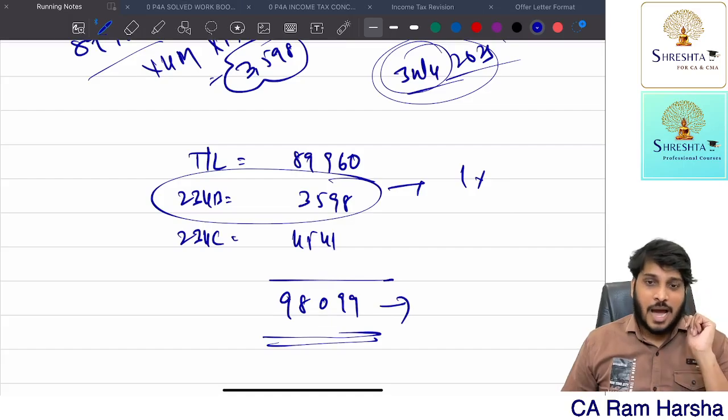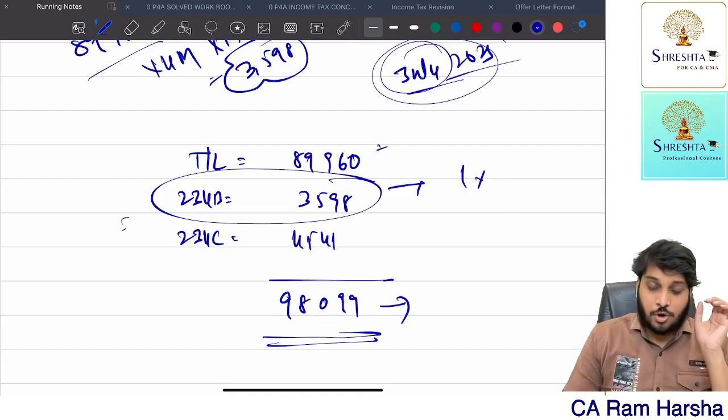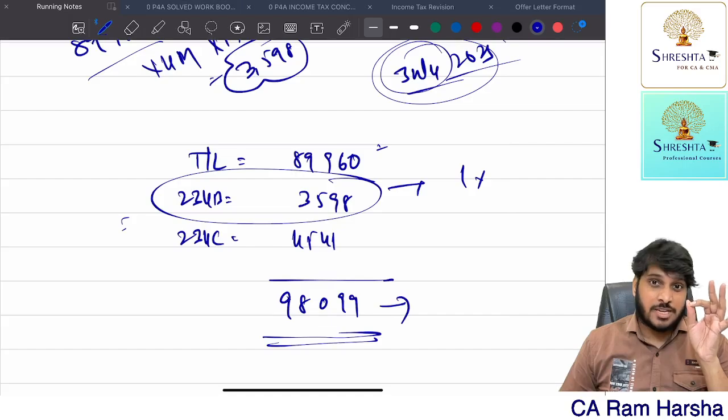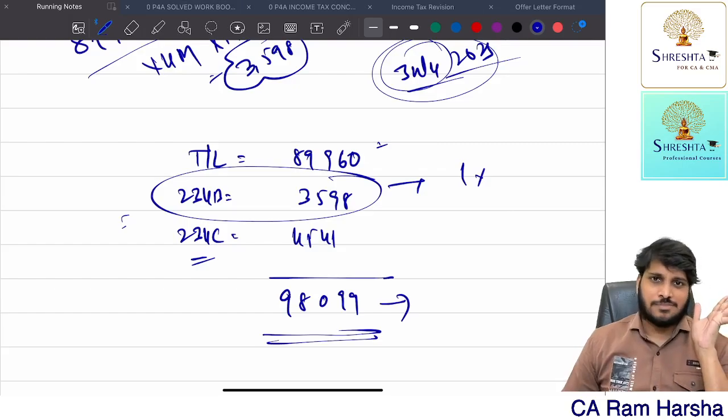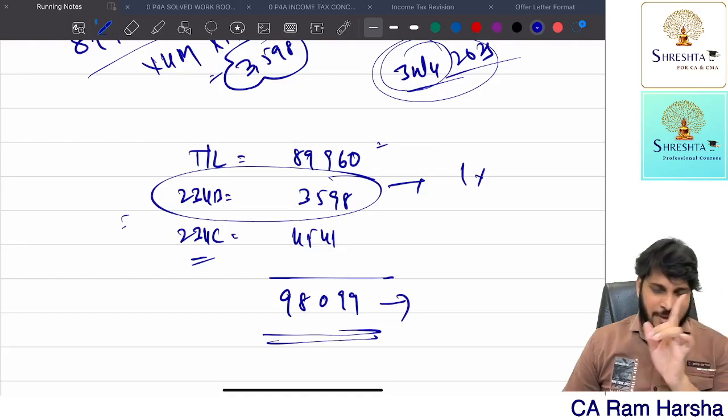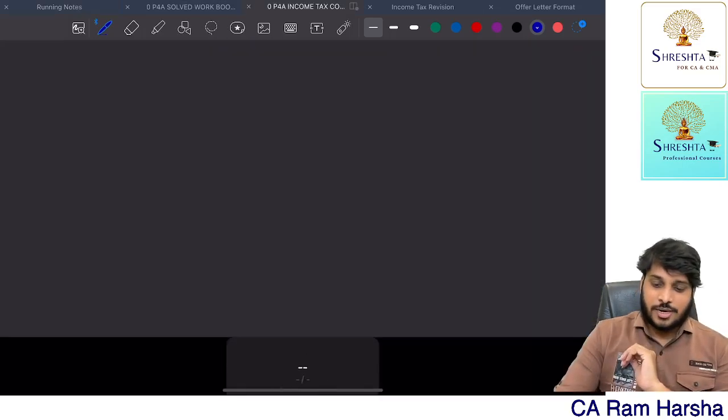Very simple. Until you pay this amount, 234B interest will come from 1st April of the assessment year onwards. Up to 31st March of the previous year, 234C interest will come. Until you discharge the total tax liability, you have to pay interest. Now let's look at the answer here, by the way.